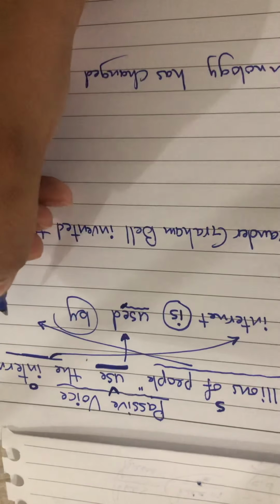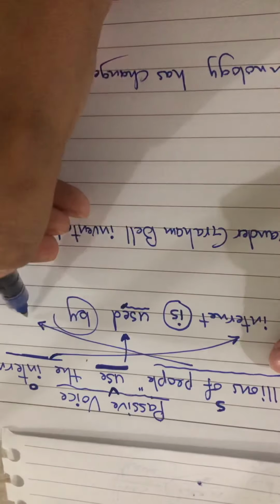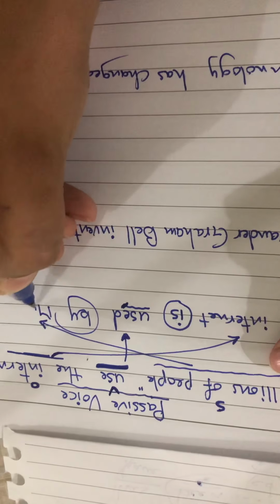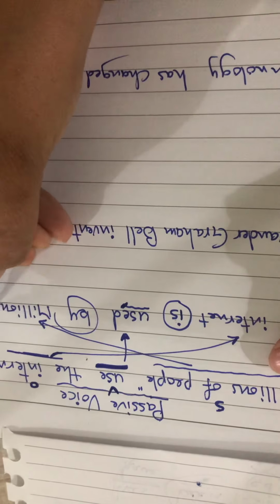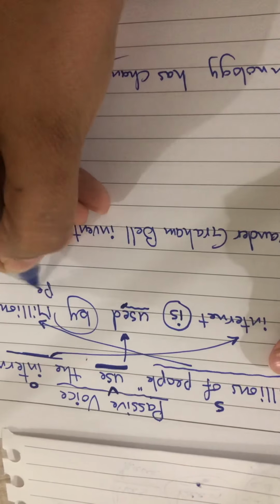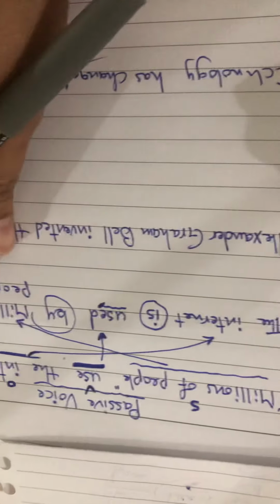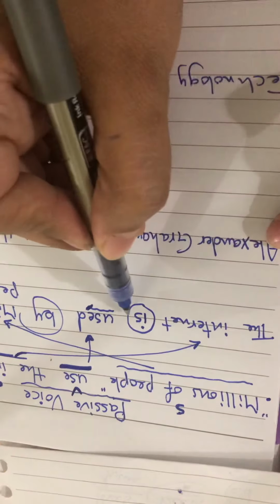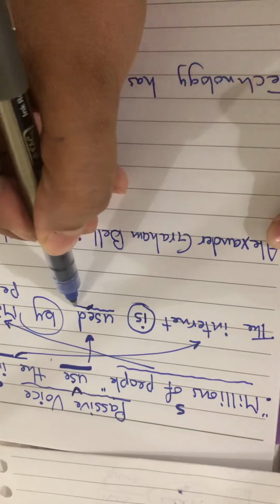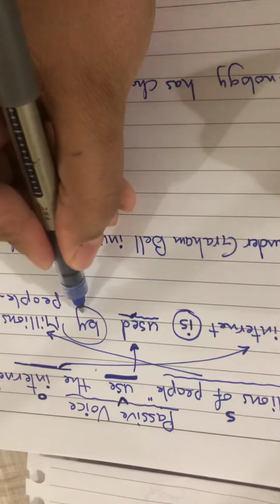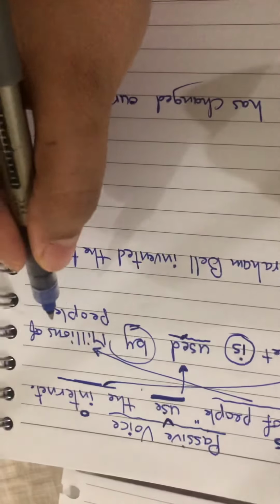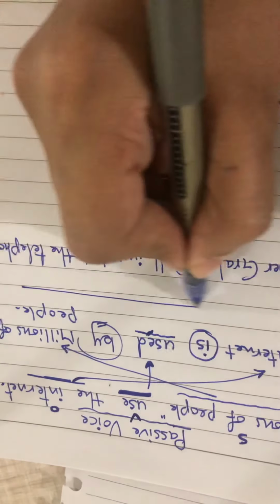At the end of the sentence, we write the subject of this sentence: by millions of people. So, the internet is used by millions of people.